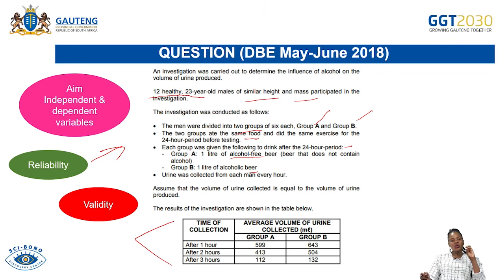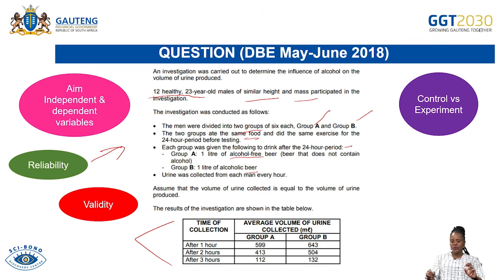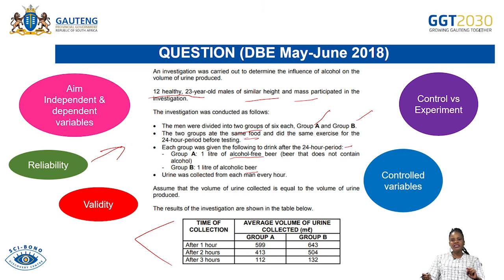You must also look into the aspects which made the investigation valid. You are looking into the validity of the investigation before attempting the questions. You also check your control versus experiment, all the apparatus for the control and the experiment. You need to know the variables which were kept constant, all your controlled variables. If they are not enough, you must also think of other variables, maybe not mentioned in the investigation, that could have been kept constant or controlled.